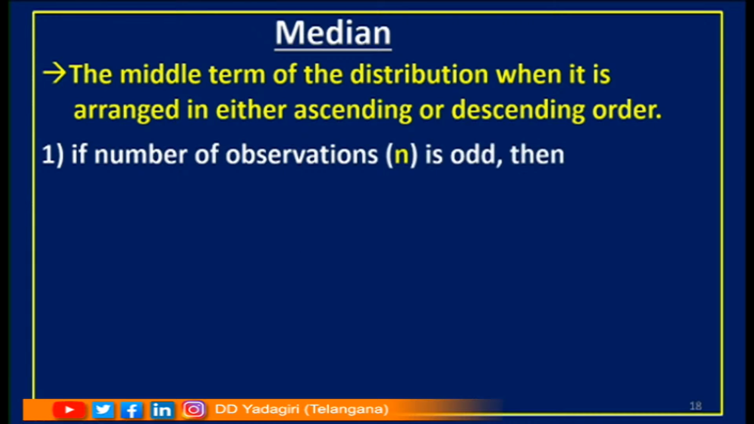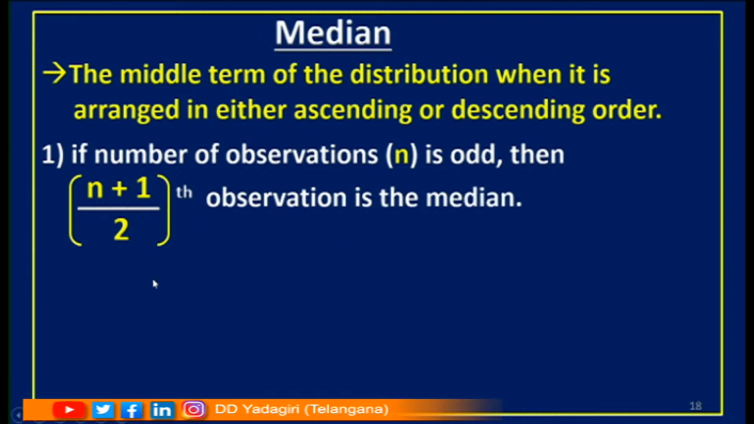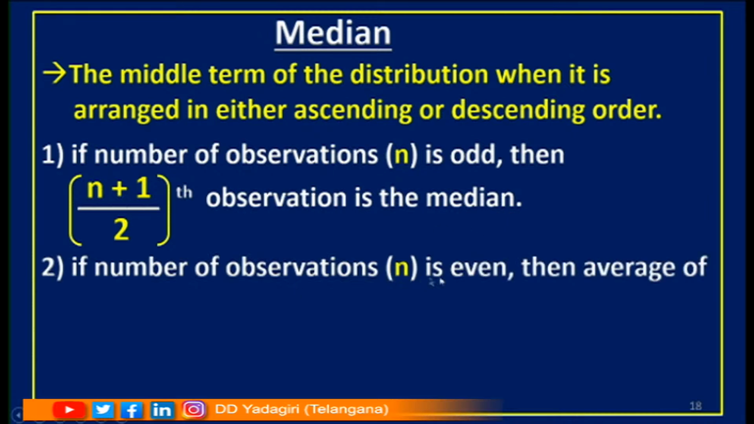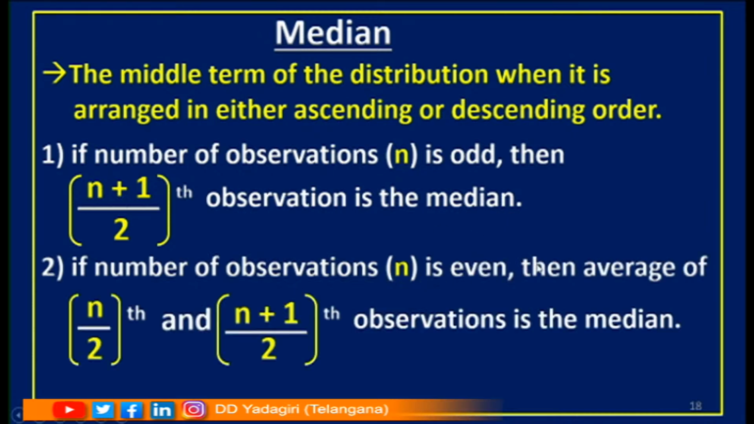If the number of observations n is odd, then the (n plus 1) by 2th observation is the median. See children, when we get an odd number of observations, we will get only one middle term, that itself is called the median. If the number of observations n is even, then the average of the n by 2th observation and the (n plus 1) by 2th observation is called the median.